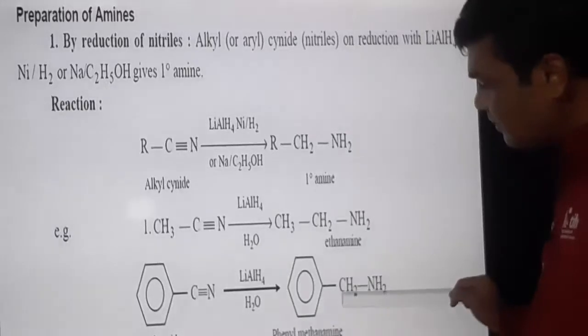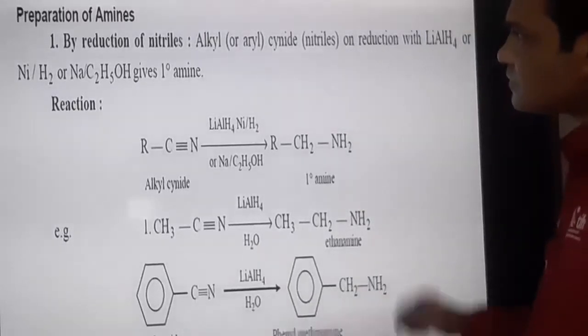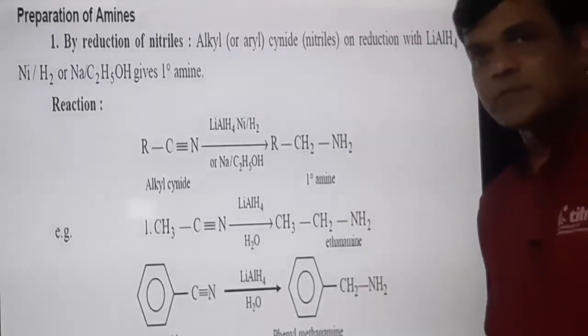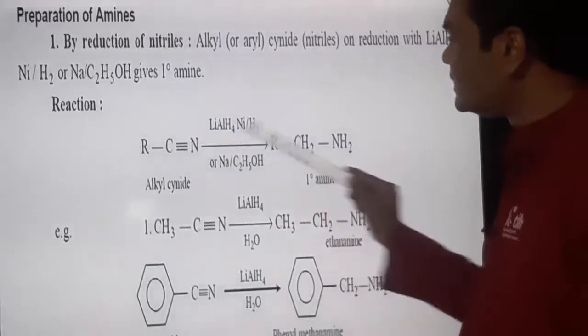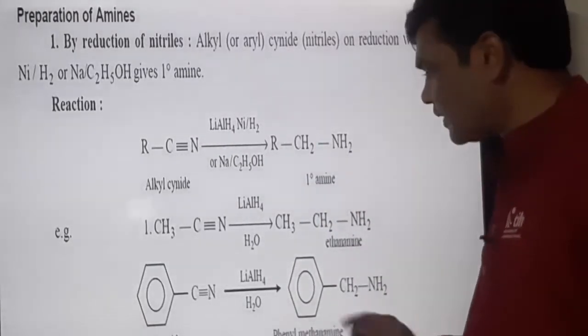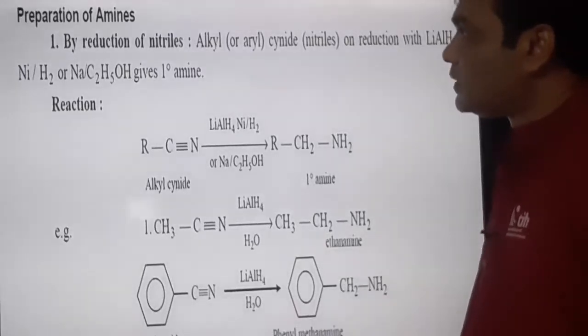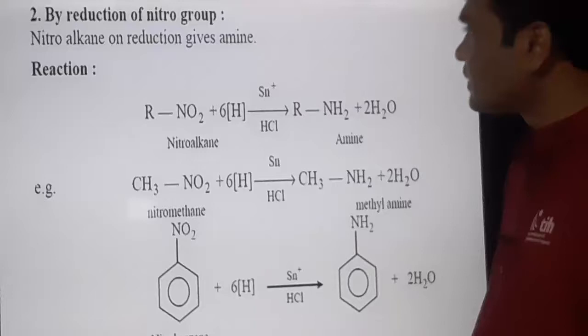And one of the hydrogens is replaced by phenyl group, that is why it is phenyl methanamine. This is the first method for the preparation of amine from cyanide. So C triple bond N is reduced to CH2NH2 and we can form a variety of products from cyanide or nitriles.